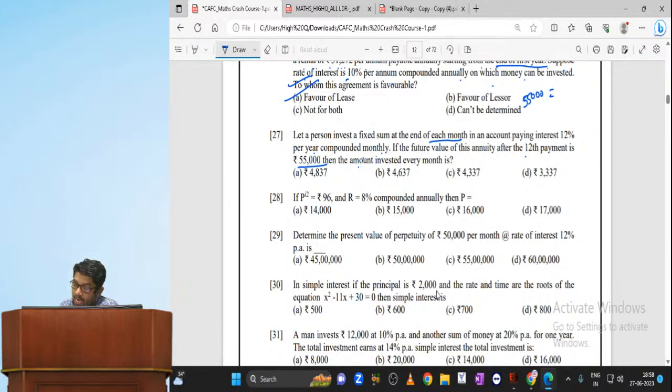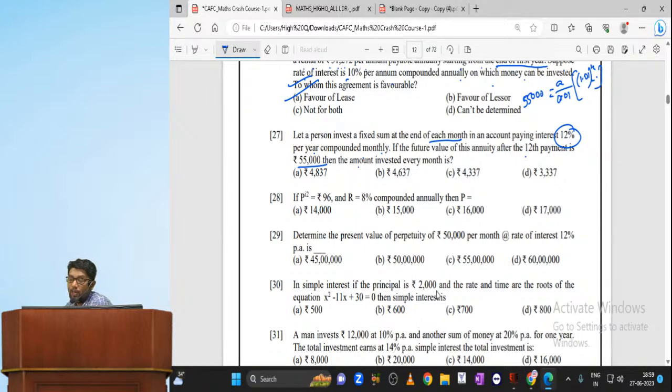And A by i, what is the rate of interest? 12%, but monthly means 1%. A by 0.01, 1.01 whole power 12 minus 1.